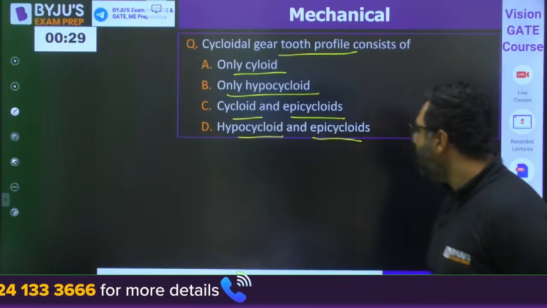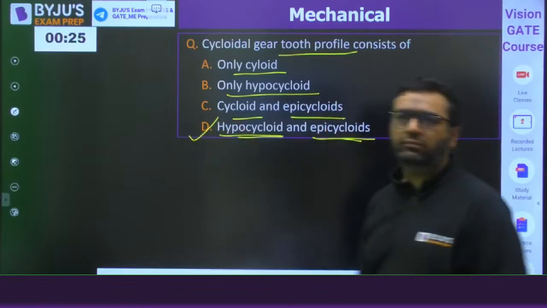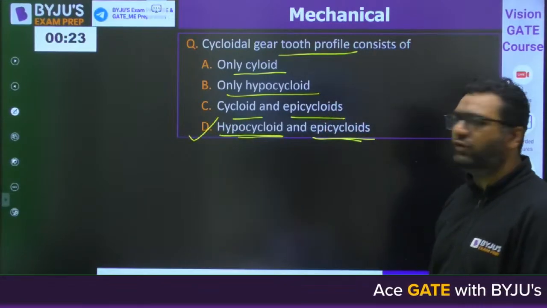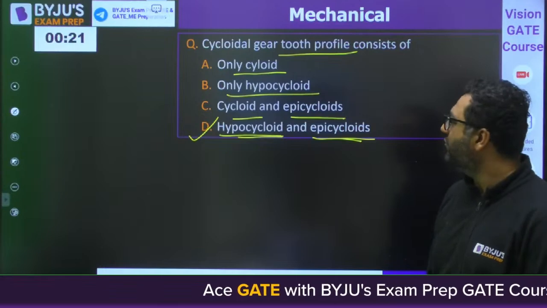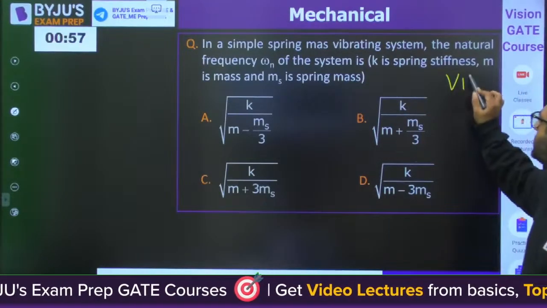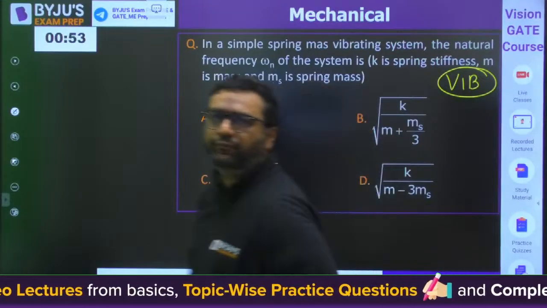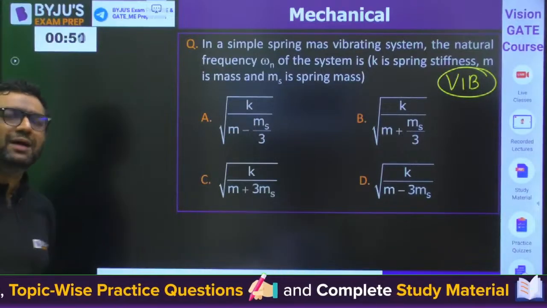So my dear, you are aware that it is hypocycloid and epicycloid. Both are available. Okay, so answer will be D for this. So I feel for this you need to go for the geometry of gear. This question is from vibrations. If spring is not massless.